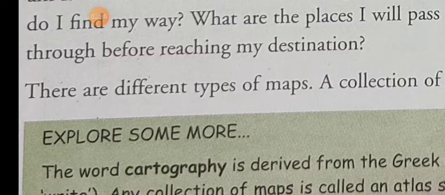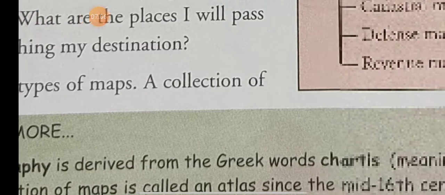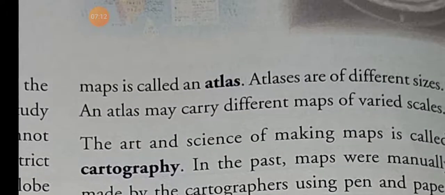A collection of maps is called an atlas. What is an atlas? Have you seen an atlas? A collection of maps is called an atlas.